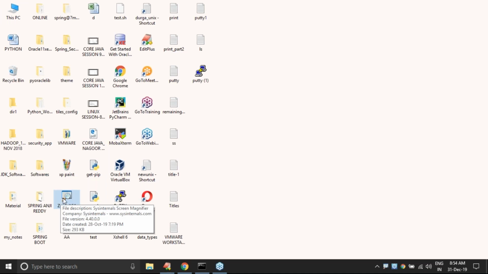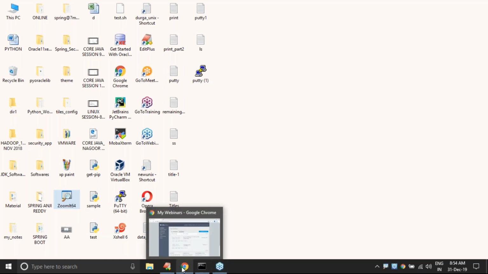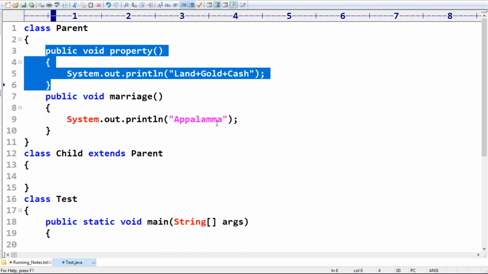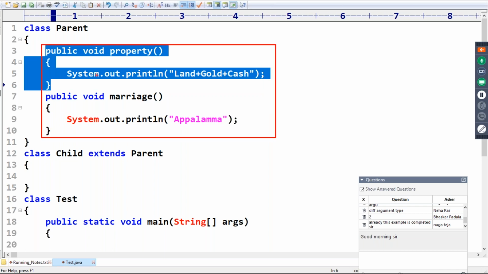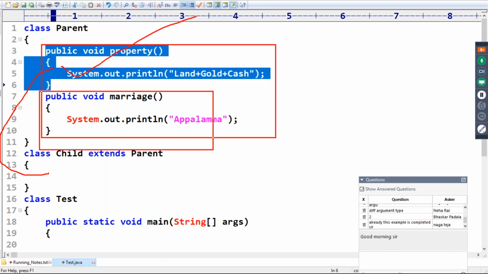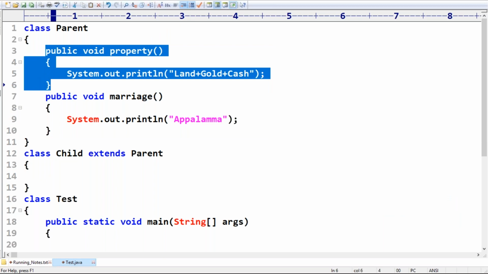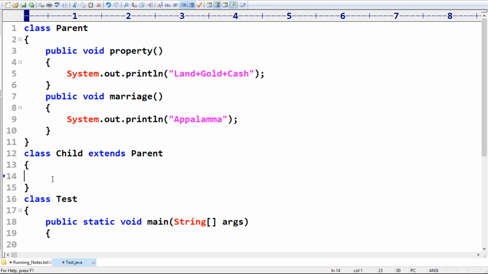Just observe that, Nagateja. I want to talk about overriding rules now; I covered this while introducing the inheritance concept. Every parent is very much eager to provide huge property to the kid. The child is satisfied with the property, but not satisfied with the marriage implementation. If the child is not satisfied with the parent class method implementation, then the child is allowed to redefine that method based on its requirement. This process is nothing but overriding. Remember this one.